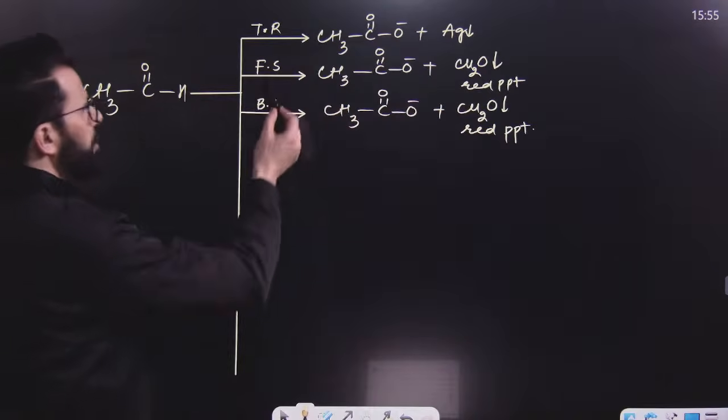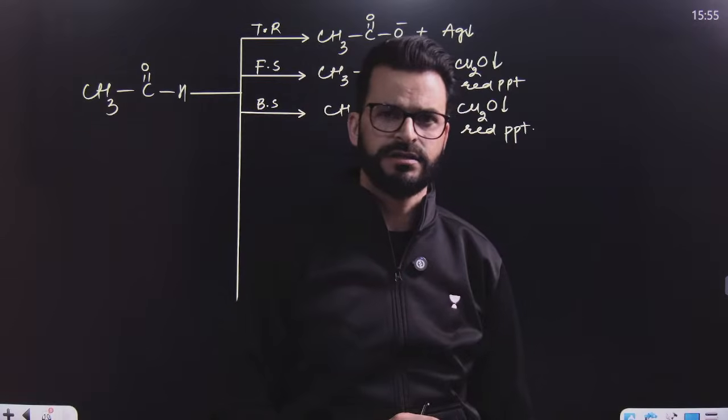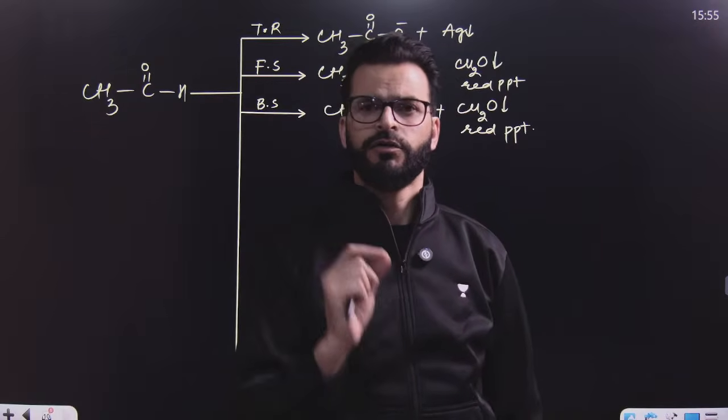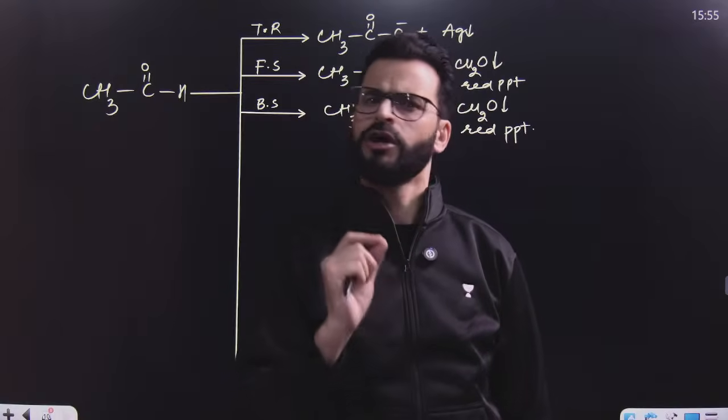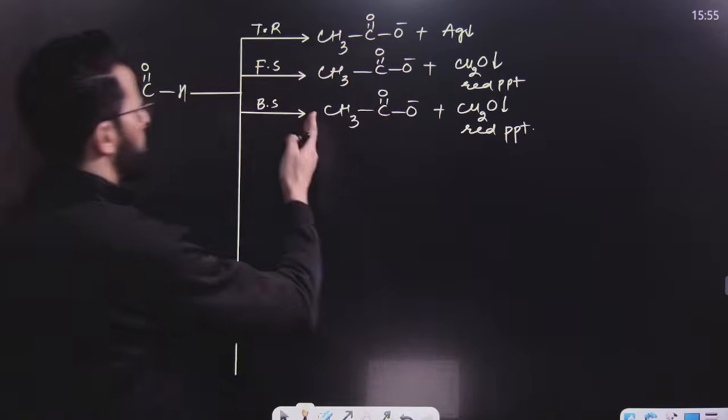But Fehling's solution and Benedict's solution tests are shown by aliphatic aldehydes, alpha hydroxy ketones, or formic acid. Aromatic aldehydes do not show this test. Ketones in general do not show this test.